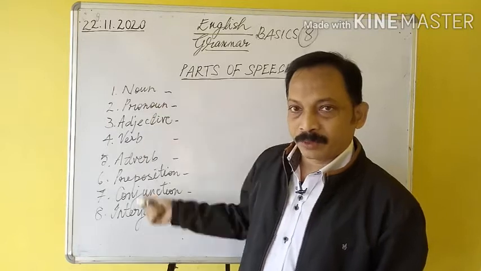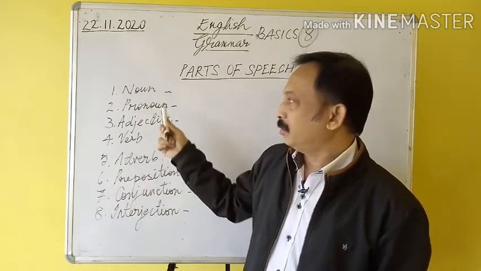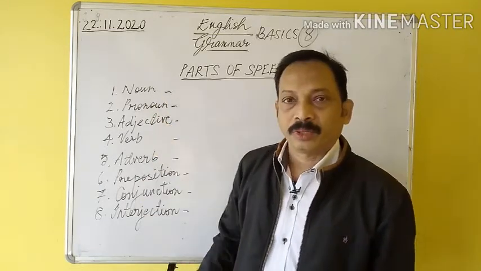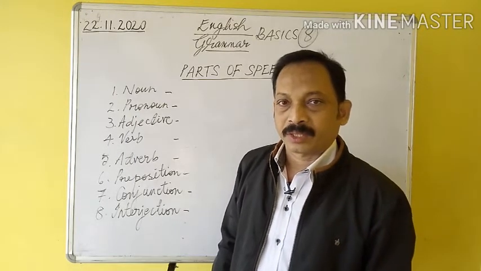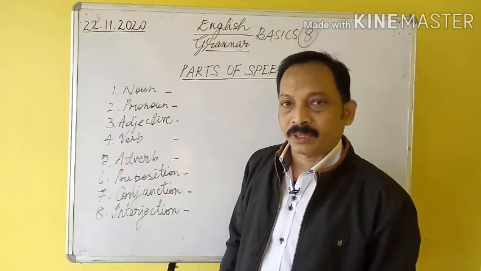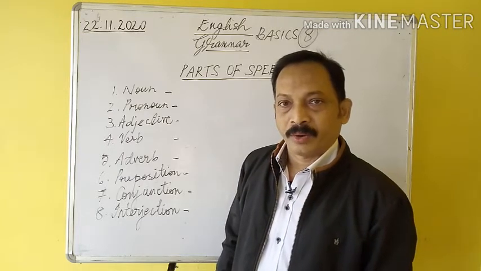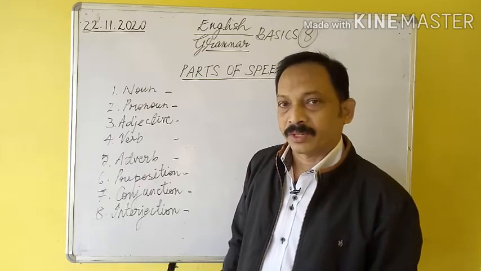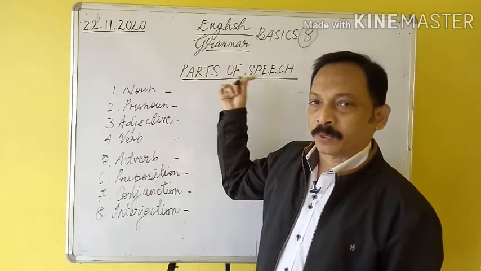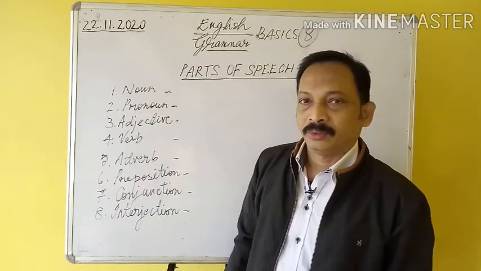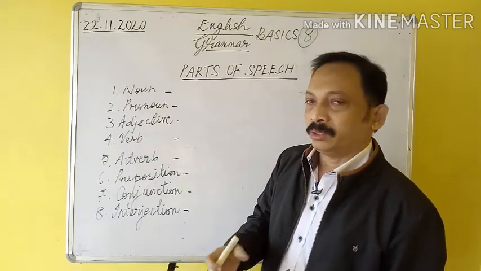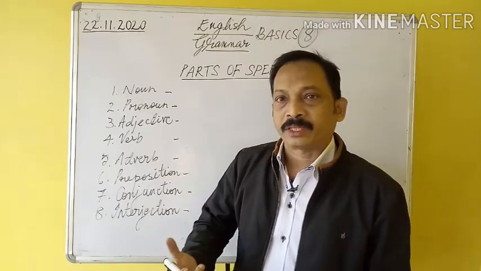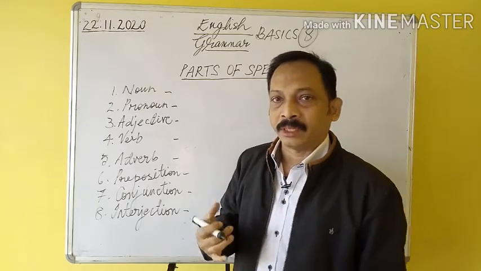So these names are noun, pronoun, adjective, verb, adverb, preposition, conjunction, and interjection. These are the names given to each and every word in the language. They are parts of speech. Then noun. Some words have been given the name noun. What is noun? Name of anything is a noun. Noun is a naming word.